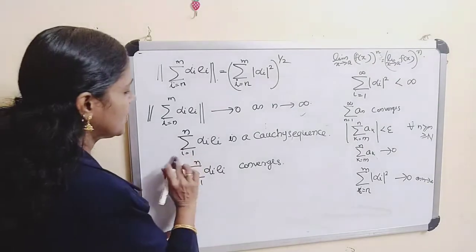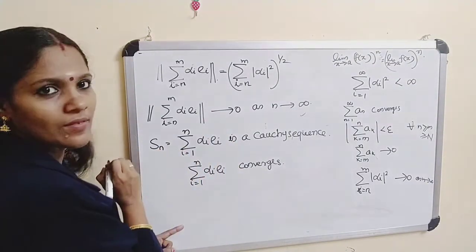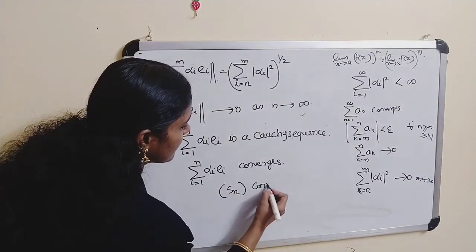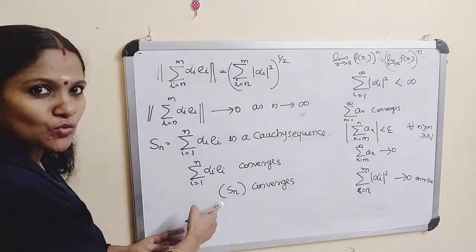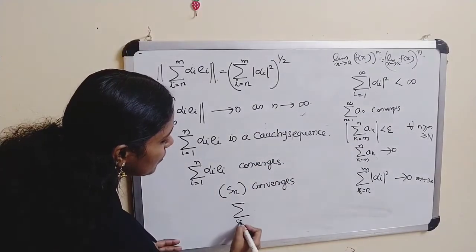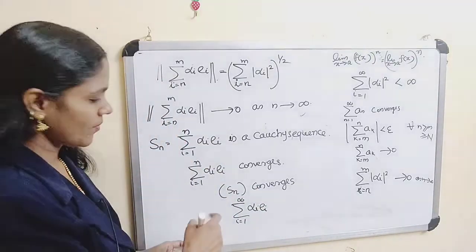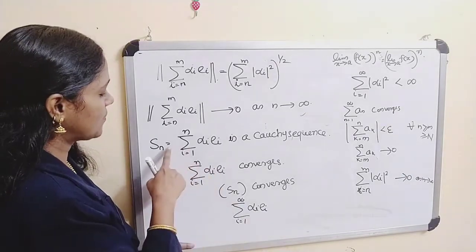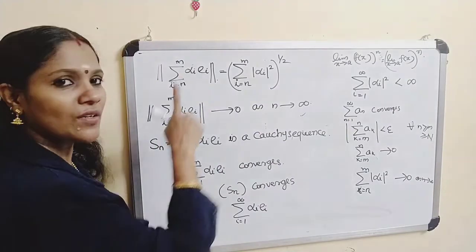Actually this is a Cauchy sequence. You can mark this as some Sn, so the sequence Sn converges. The sequence Sn is actually the partial sum of the series sigma i equal to 1 to infinity alpha i Ei. This partial sum is a Cauchy sequence.